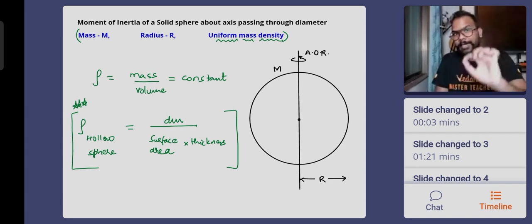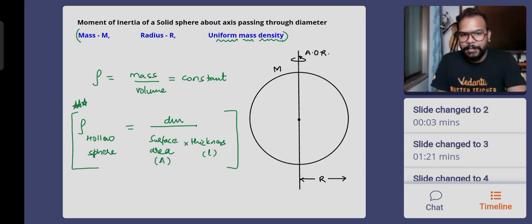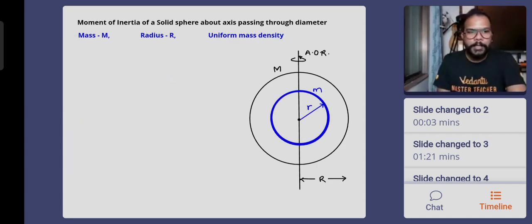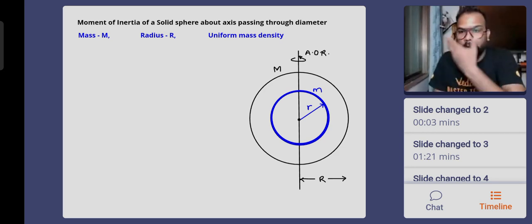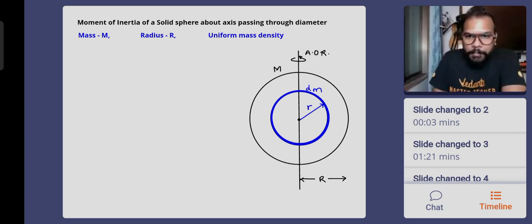How do you write the density? The density means mass upon volume. Surface area is dimensionally area, thickness is dimensionally length, so it is volume that you have written in the bottom. Okay, everybody, this is how I have chosen a random hollow sphere whose radius is small r. The mass is not small m. The mass is dm. Obviously, always the mass of the element that you choose is going to be dm.